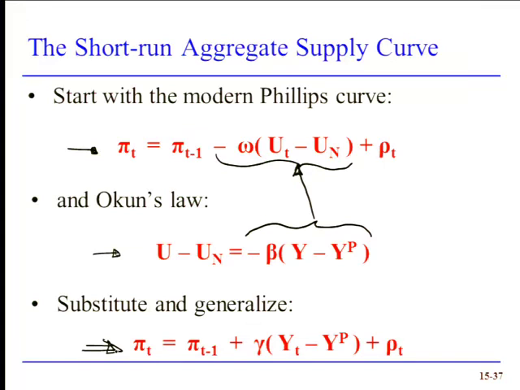Notice the key here is we've gone from an inverse relationship in the Phillips curve to a positive relationship in the short-run aggregate supply curve. This is the equation for our short-run aggregate supply curve.